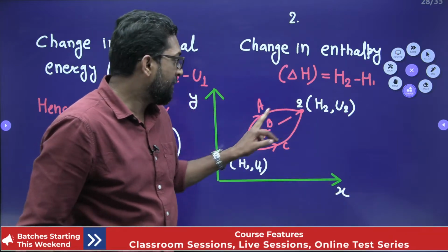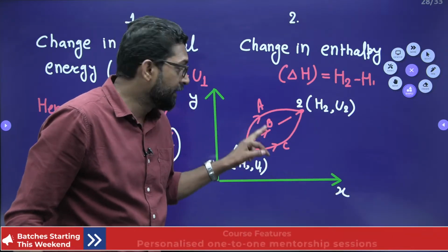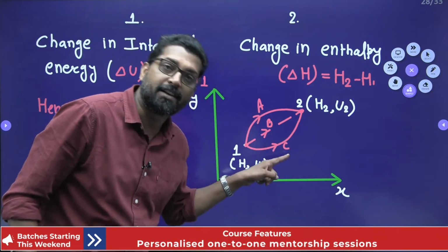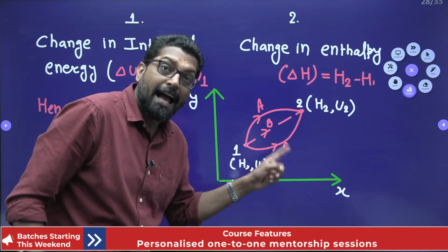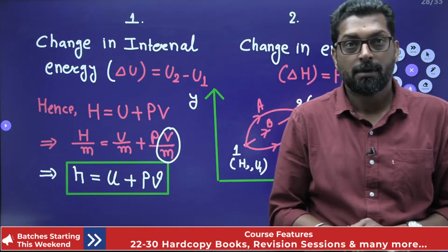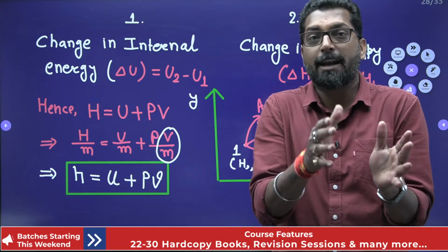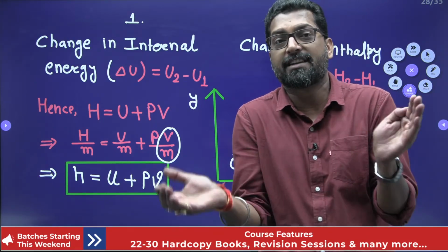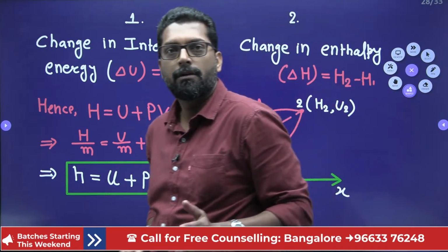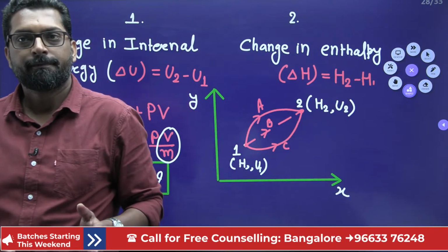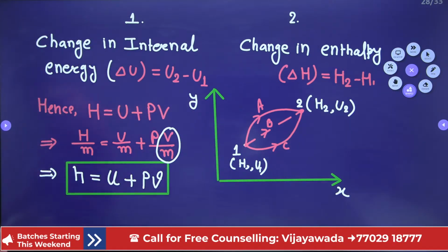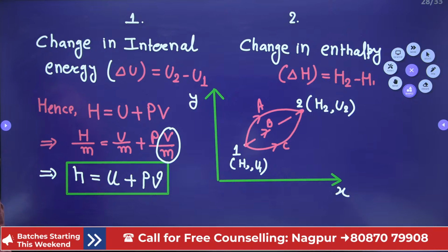So if any one of the processes A, B and C is at constant pressure, that constant pressure is responsible for the heat transfer, otherwise not. So if you want the change in enthalpy to give the heat transfer exactly, there must be a constant pressure process, otherwise not. Okay. So this is one observation which is very important.